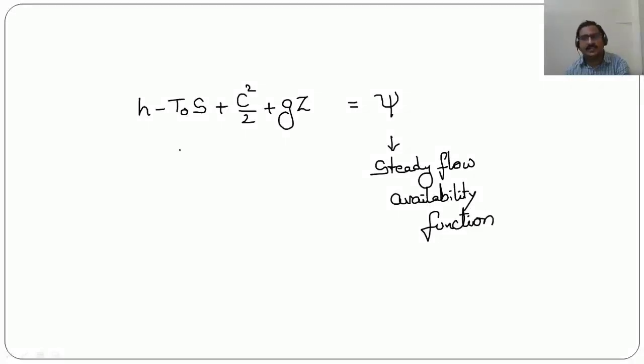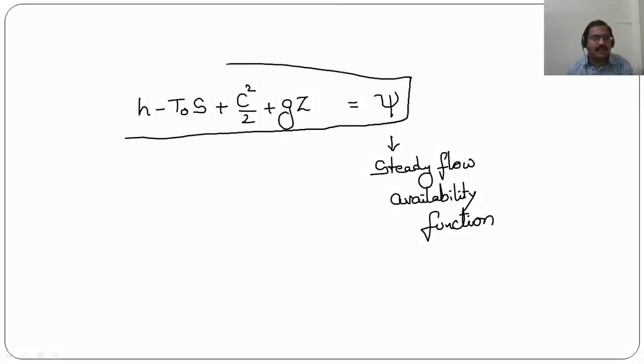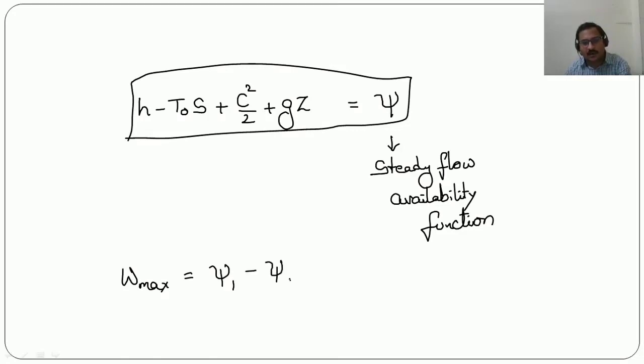So we can write this W max as psi 1 minus psi 0.